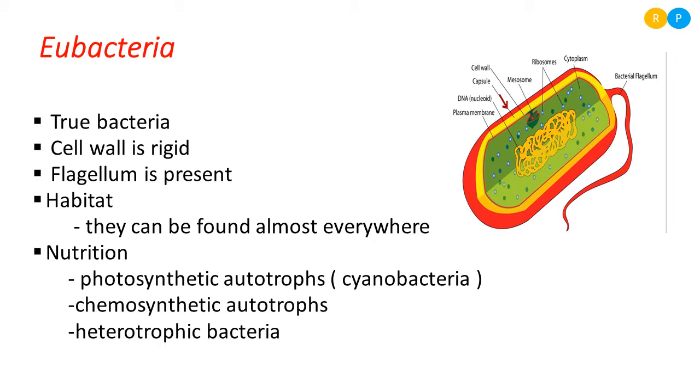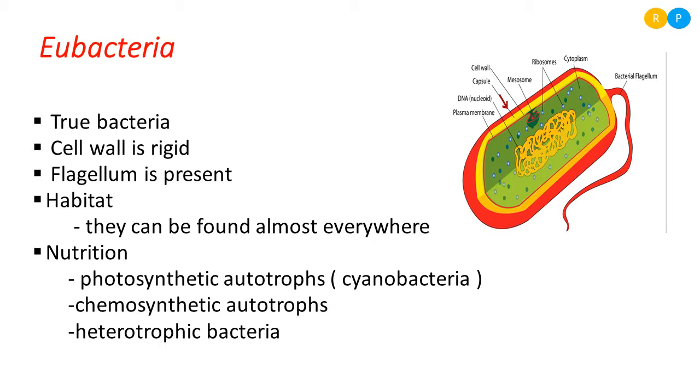Then another group of bacteria is chemosynthetic autotrophs. Chemosynthetic autotrophs utilize chemical substances to prepare their own food material. Such groups are called chemosynthetic. Chemo means chemical, synthetic means to prepare. The bacteria that utilize chemicals to prepare their own food material are called chemosynthetic autotrophs. And one more is heterotrophic bacteria.